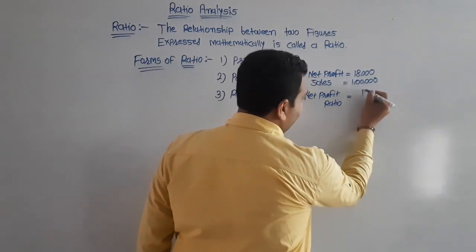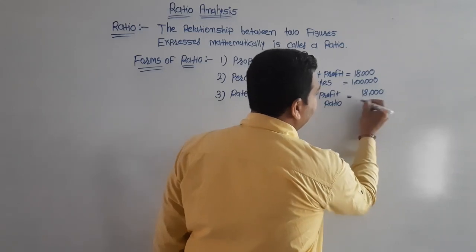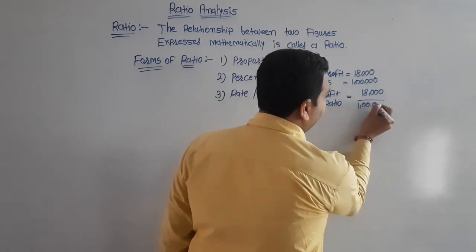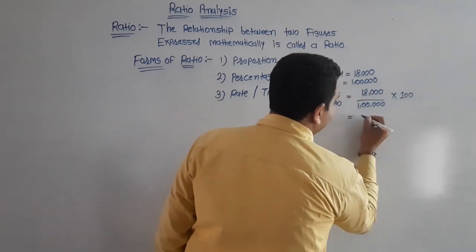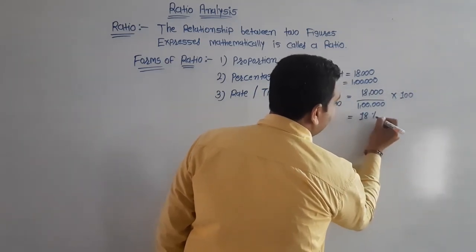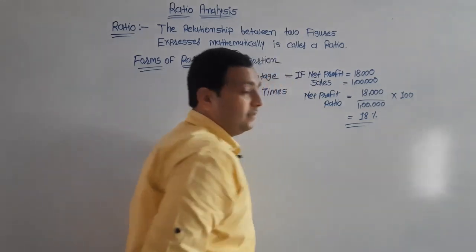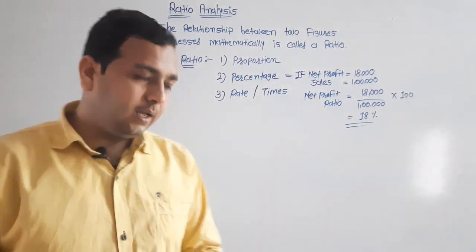So 18,000 upon 1 lakh multiply 100, so the answer is 18%. So it is expressed as a percentage.